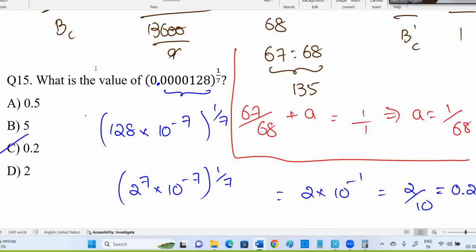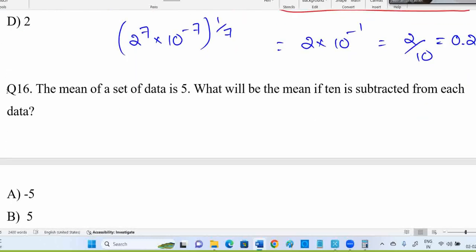This is very easy. You may expect 30 to 40 seconds only for this question. If they give this question, they make you 30 to 40 seconds. The question was 128 into 10 power minus 7 to the power 1 by 7.